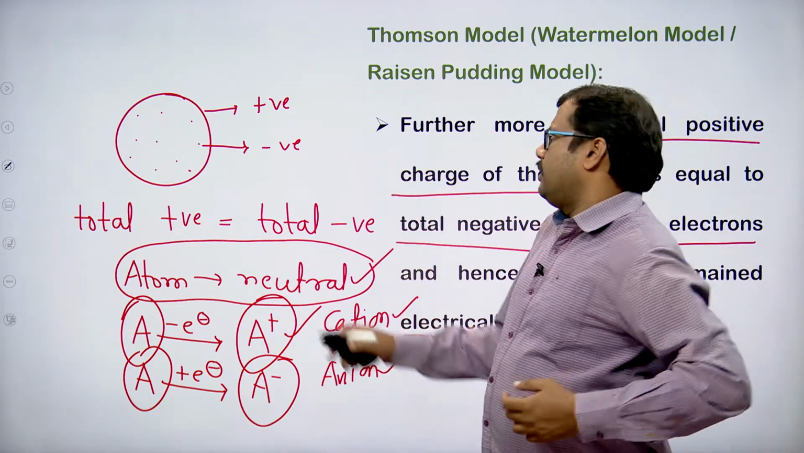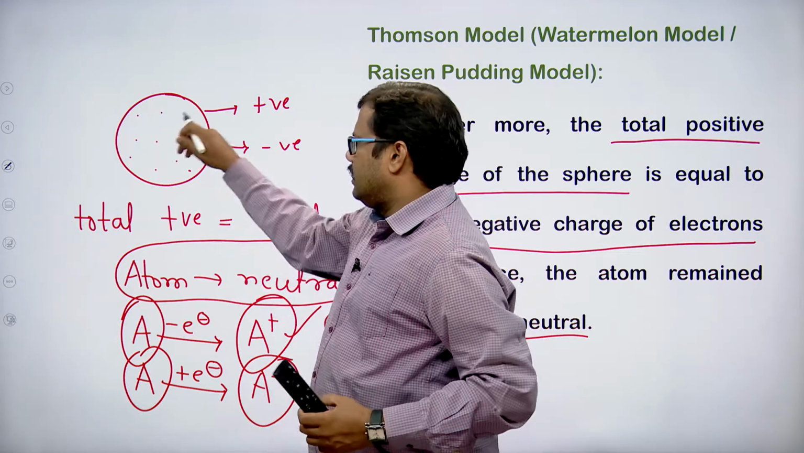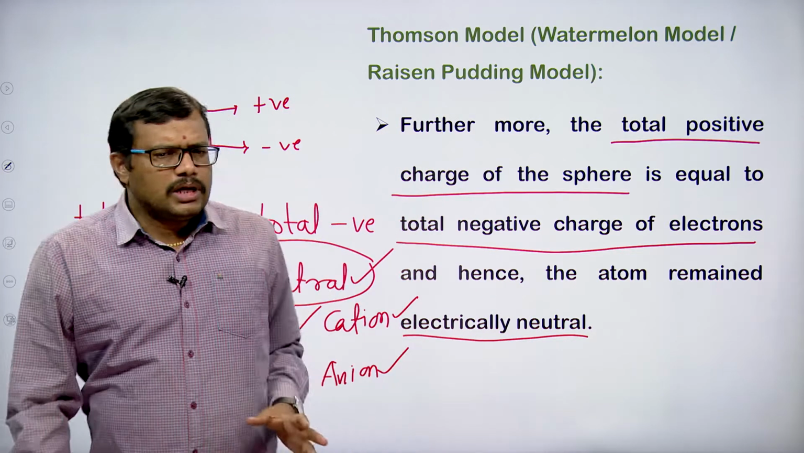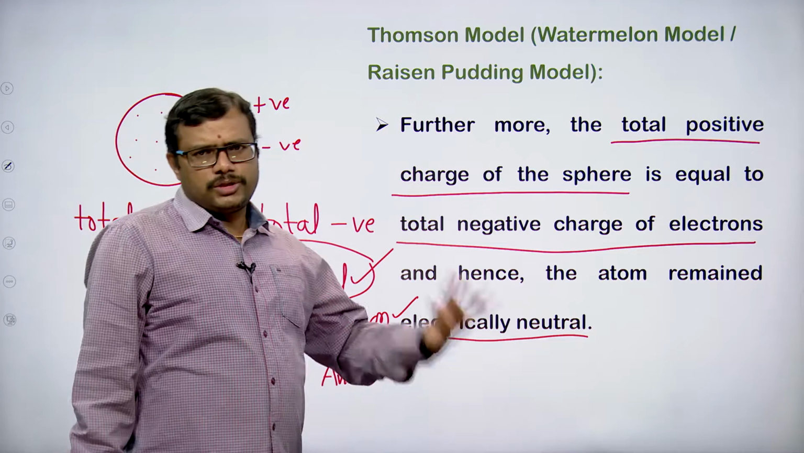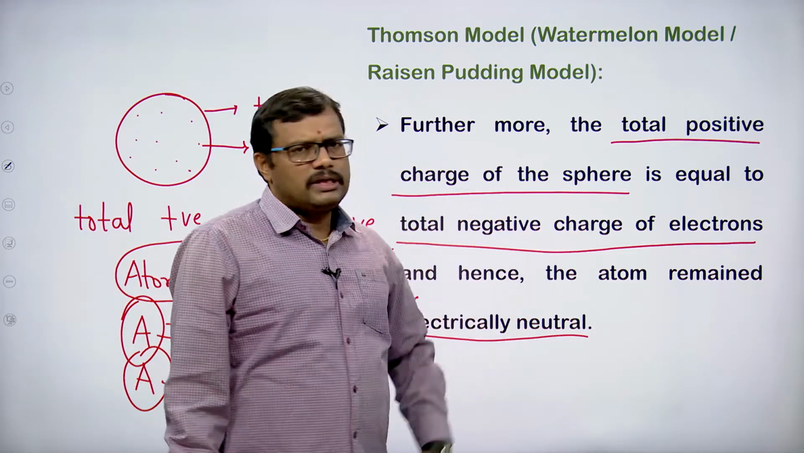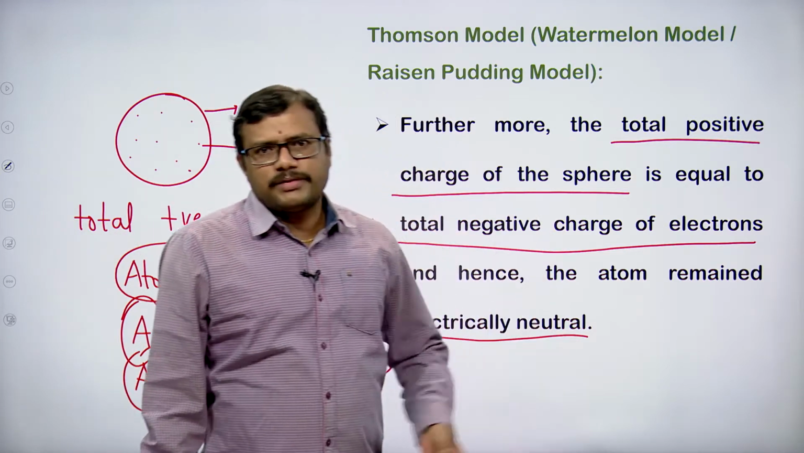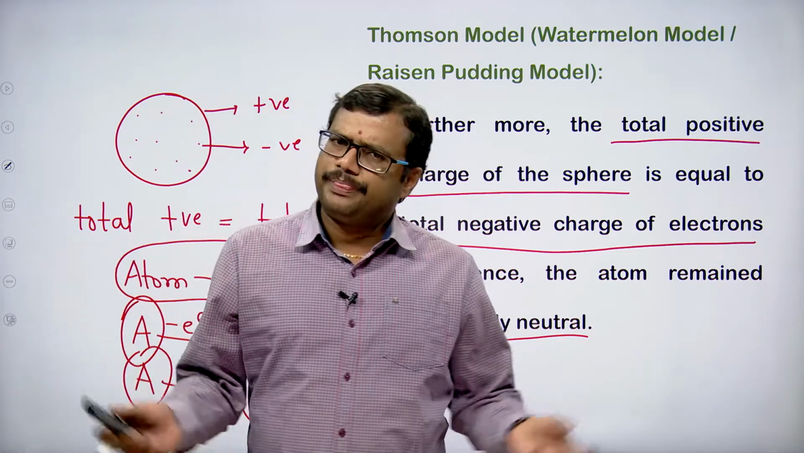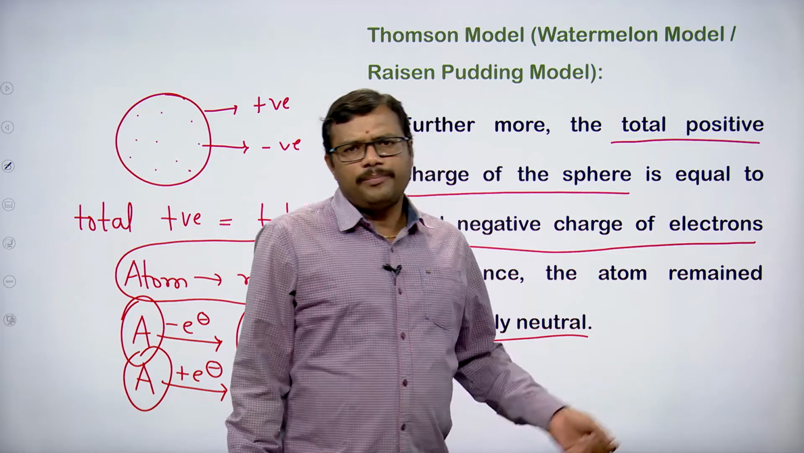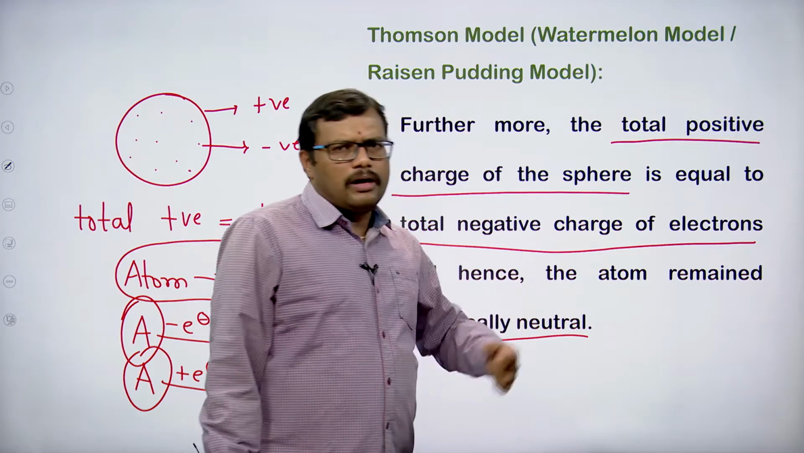So, the sphere has the positive charge, and here and there the electrons are embedded, which have a negative charge. The total positive charge on the sphere is exactly equal to the total negative charge of the electrons, and because they are equal, they get cancelled out. Electrically, it overall remains neutral. So, the atom will remain overall neutral.